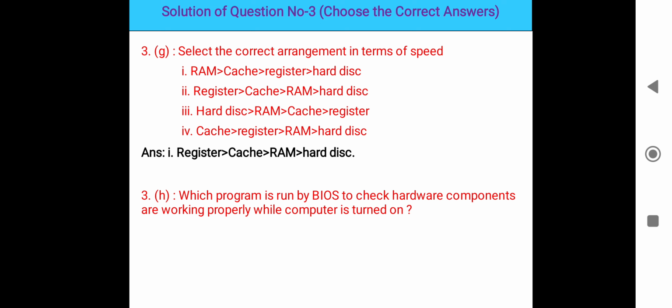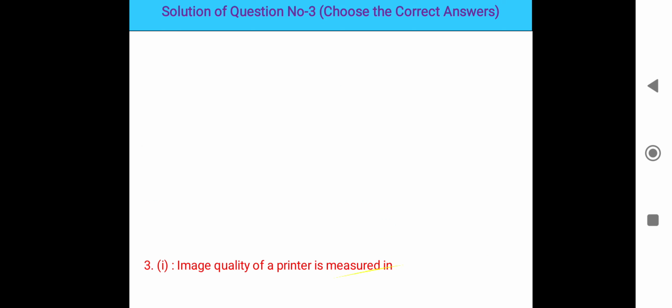Next question: which program is run by the BIOS, the basic input output system, to check that hardware components are working properly while the computer is turned on? That is POST, power on self test. The BIOS runs this program to check hardware components. Option 2 is the correct answer.